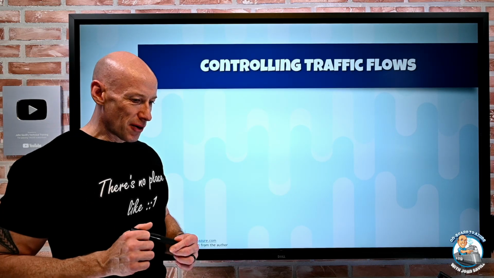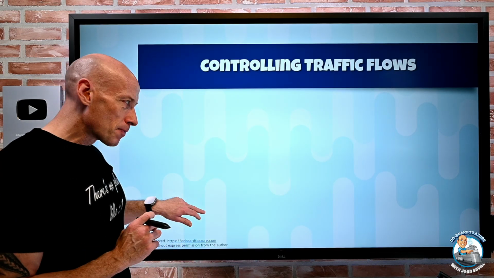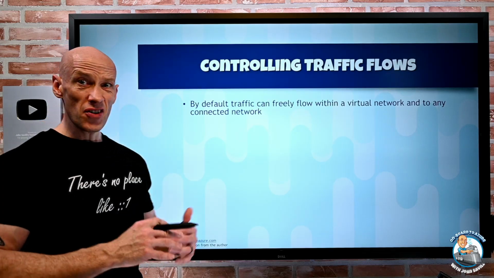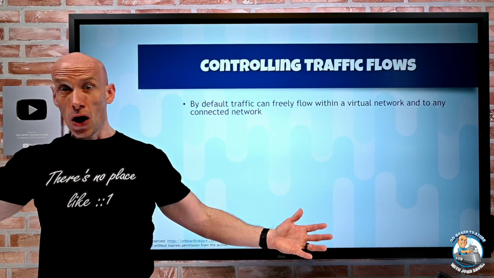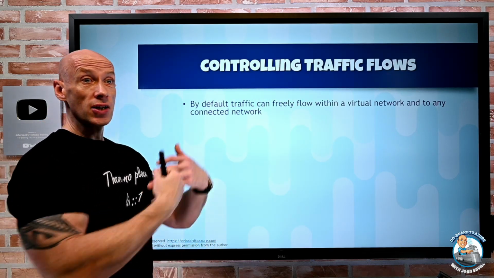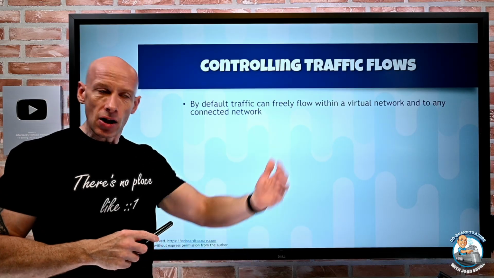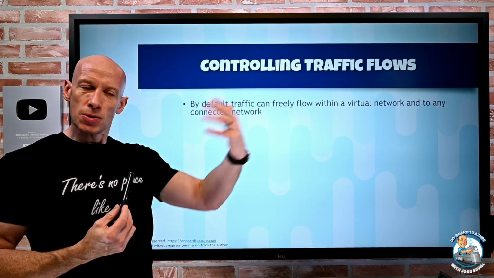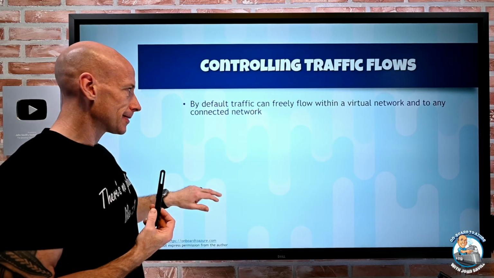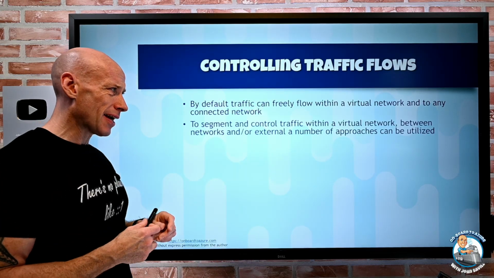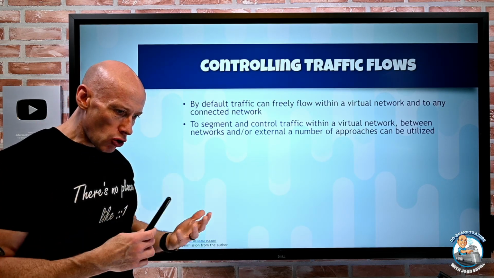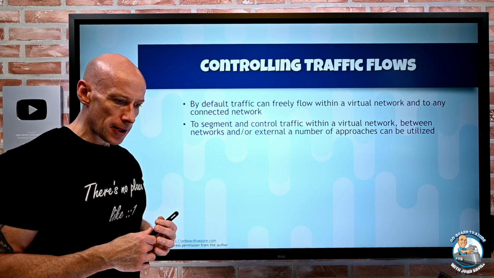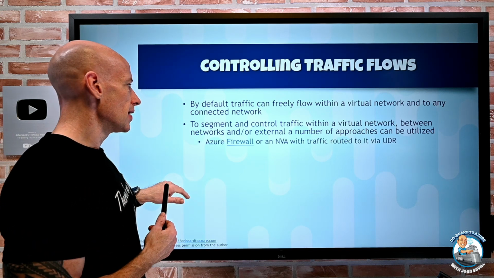Controlling the traffic flows. So as we talked about already, by default, within a virtual network, traffic can really just flow. By default, I can just go and talk outbound to the internet, and I'll only get a stateful response back. It doesn't let anything else in, but a response to something I've sent out will come back. Maybe I don't want that. Maybe I actually want to control the type of traffic. And there's different approaches to this.